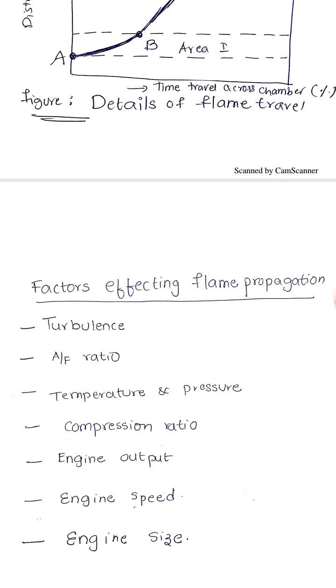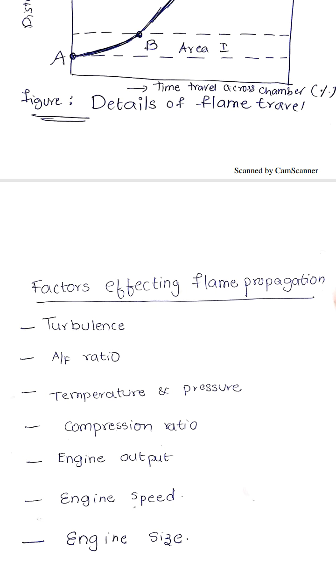What are they? Turbulence, air fuel ratio, temperature and pressure. Temperature and pressure means we have to take intake temperature and intake pressure. And compression ratio, engine output, engine speed and size. These are the factors which are affecting flame propagation.